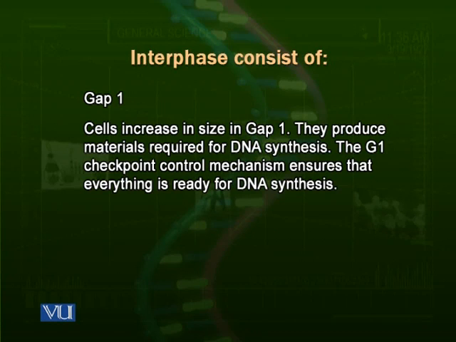There is a G1 checkpoint. There is a control mechanism. This control mechanism, the G1 checkpoint, checks whether all the materials which are required for entering into the S phase, the synthesis phase, are ready or not. If all these materials are ready, then the cell enters into the S phase.